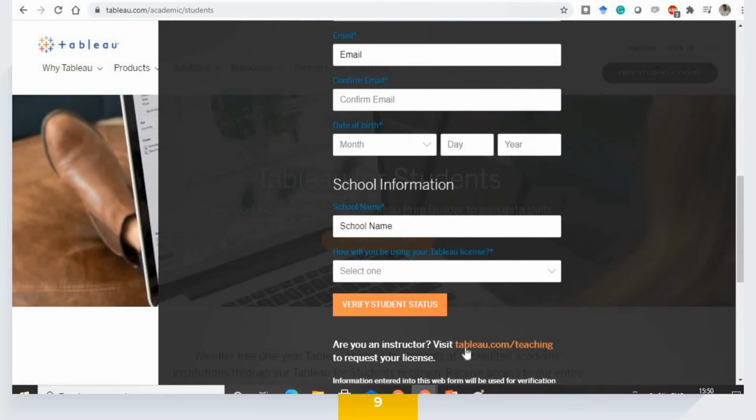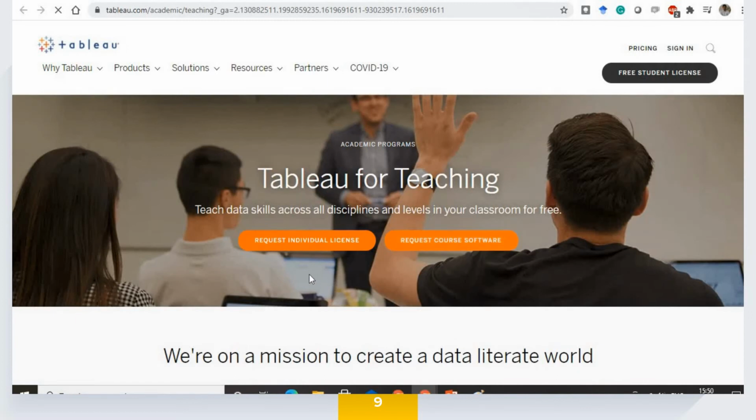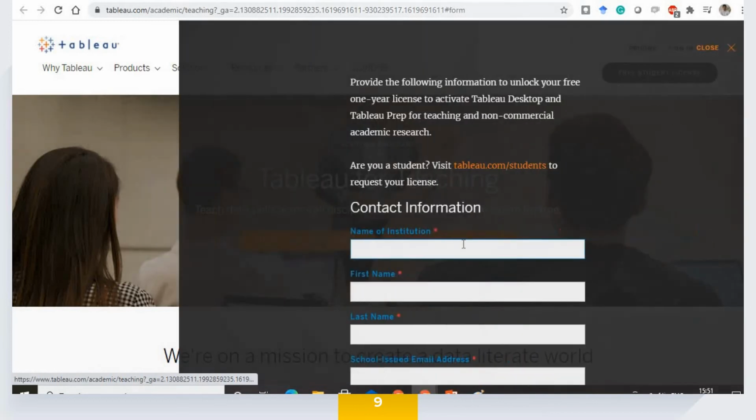And for teachers, yes, if you are a professor or an instructor, you can click this link and it takes you to the page where you need to make a request by providing details, such as whether you are requesting an individual license or Core software. You can choose between these two options, fill in the details, and you will get an email in a day or two. They are really very fast. I got a license in about 24 hours.